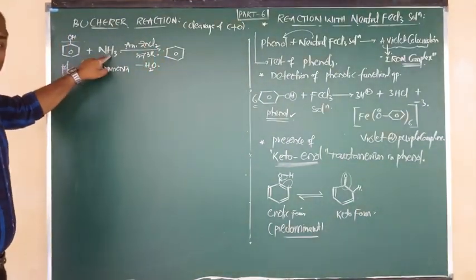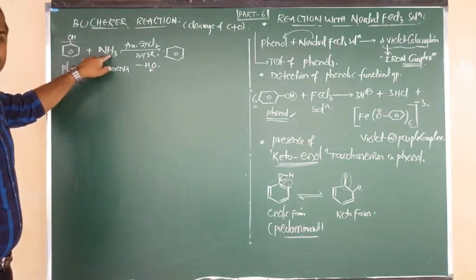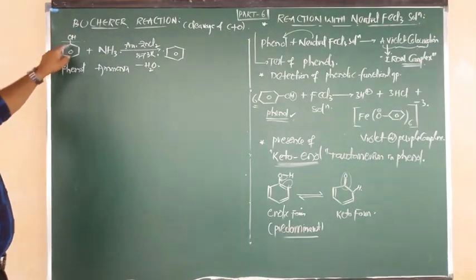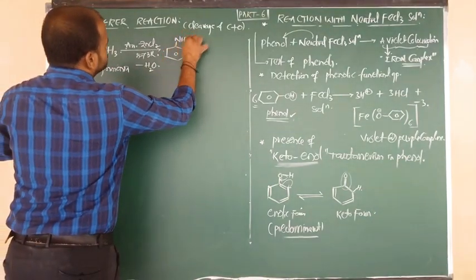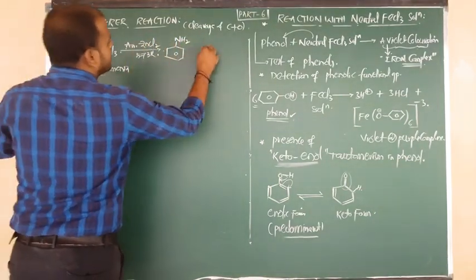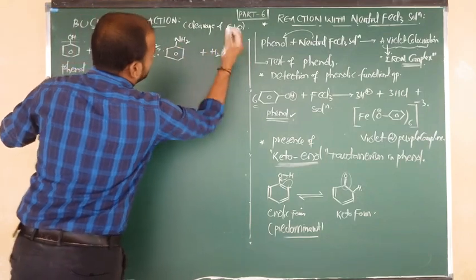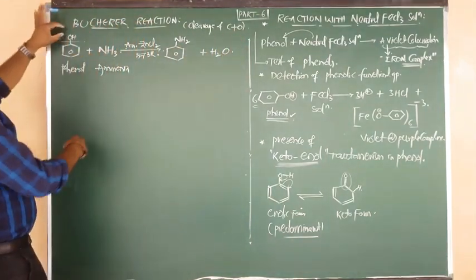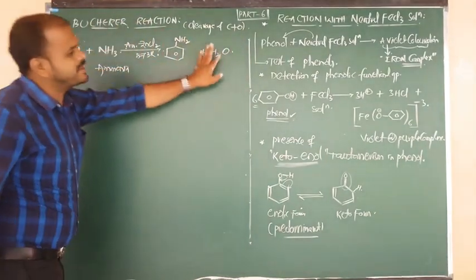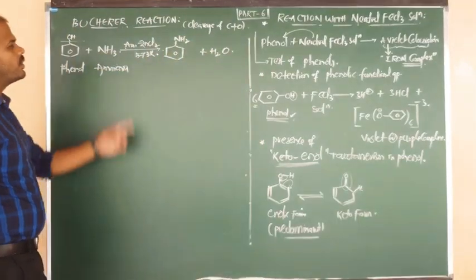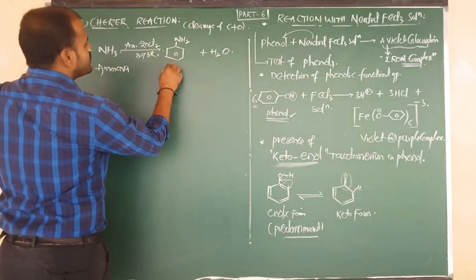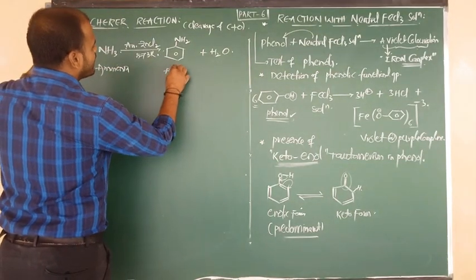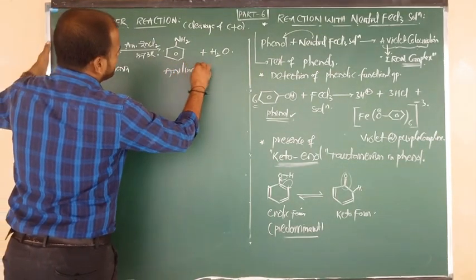So from here we removed only H plus; the remaining NH2 minus will attack the C plus carbon. Here we remove the water molecule. OH combines with H plus and is removed in the form of water, and the remaining NH2 minus attacks the phenyl carbocation. So here you get benzene bonded to NH2.